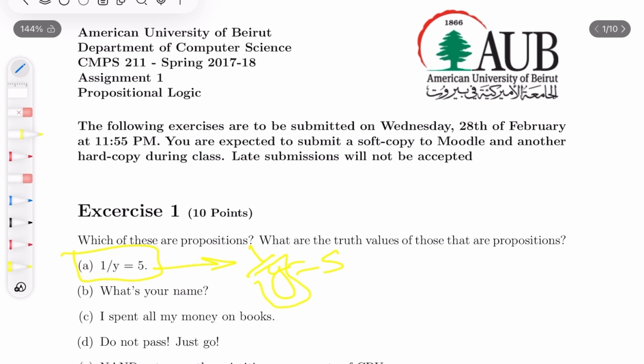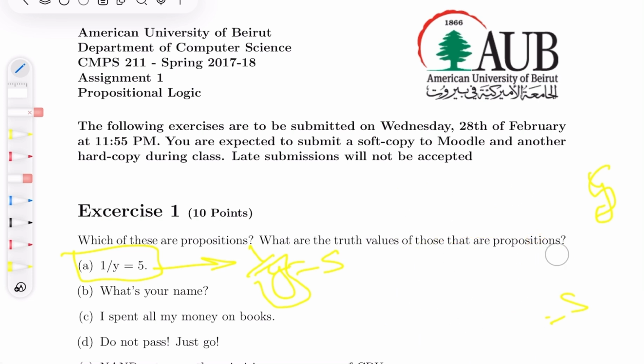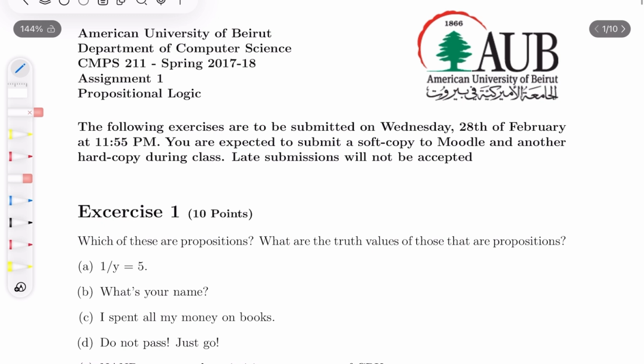What is y? So if you say that for y equals 1, 1 over y equals 5, okay, I could say that this is a proposition. Or if you say for some y, 1 over y equals 5, or for every y, 1 over y equals 5, these are all propositions. But without saying what y is, I can't really say that this is true or false. So what is y? Is it a variable? Is it something? What is y? Okay, so this one is not a proposition.